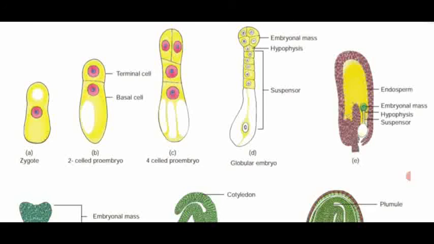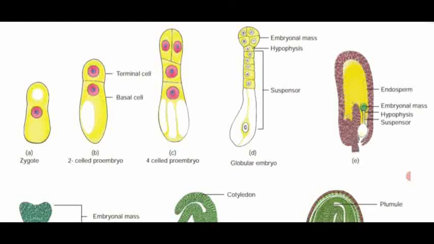The lowermost cell of the suspensor is called the hypophysis, and the uppermost cell of the suspensor is named the haustoria. Okay.